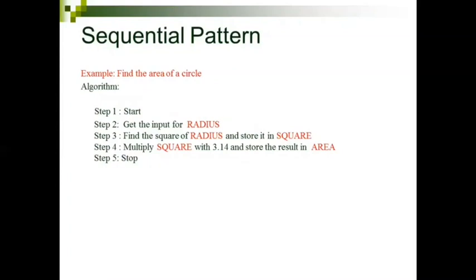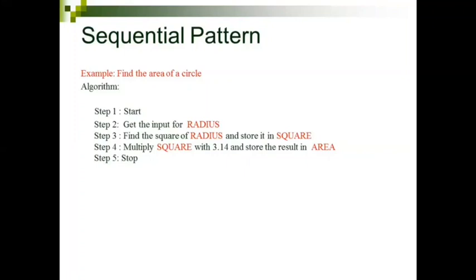Sequential is the first one. It is a very simple way of writing the code. See, I am going to explain this with the help of a simple algorithm to find the area of a circle. For the area of a circle, you know the formula is pi r square, right? So you will see what input you want to get from the user. Radius is the input. You will get that from the user, or you will assign the value. It depends on the programmer.